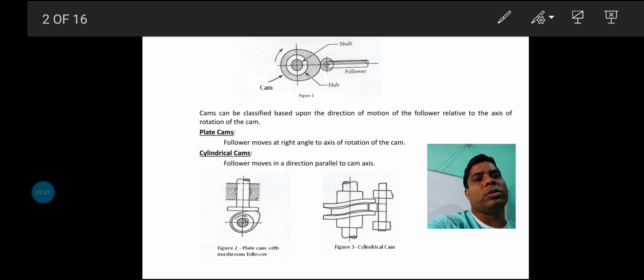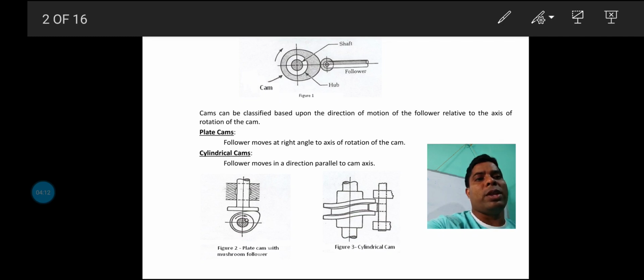That means different types of motion can happen during the total rotation of the cam. In this regard, we can discuss the velocity or motion transmission diagram. We can plot the velocity diagram before we draw the cam profile.